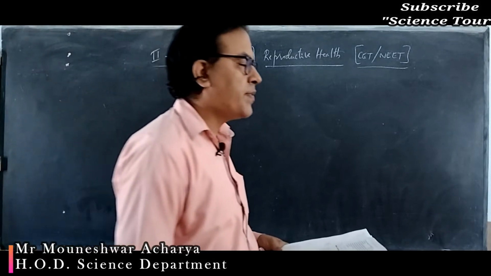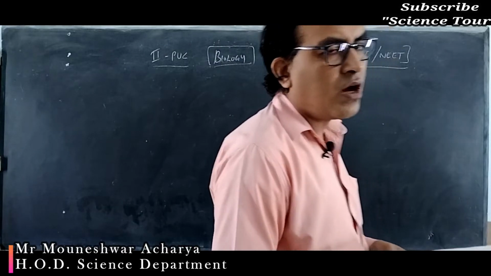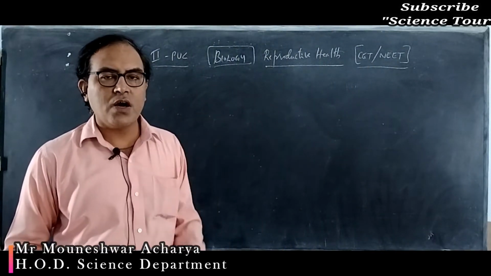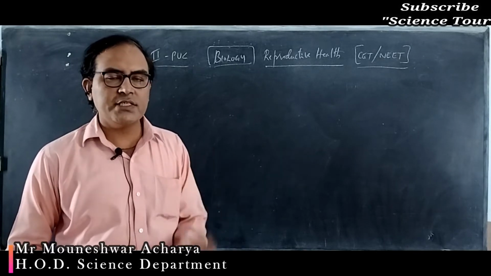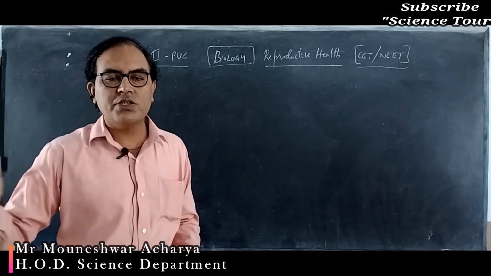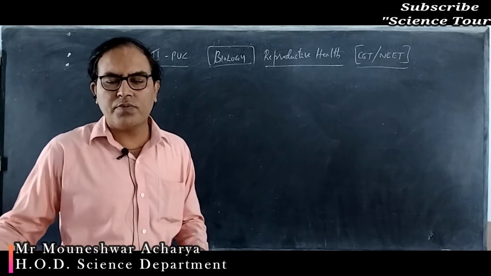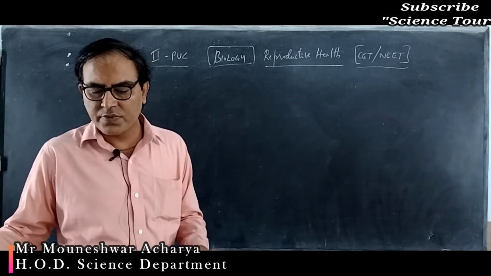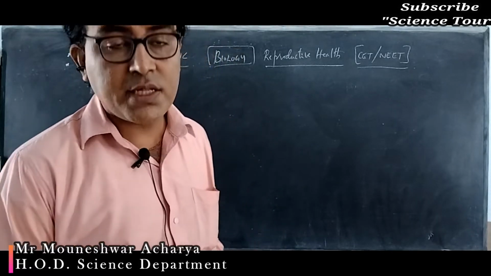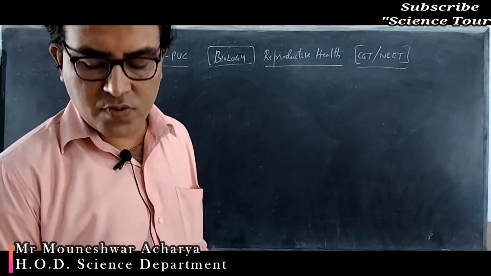It mainly suppresses the release of the hormone GnRH, gonadotrophin releasing hormone, as well as FSH, follicle stimulating hormone. So there will be no growth of the follicles, and there is no production of the ovum. If there is no ovum, there is no question of fertilizing it.